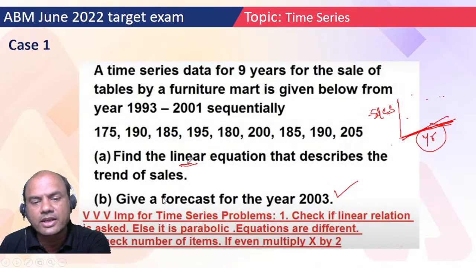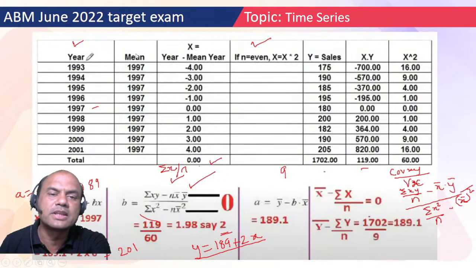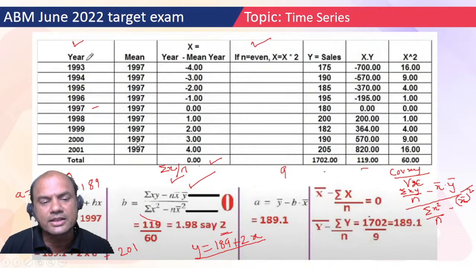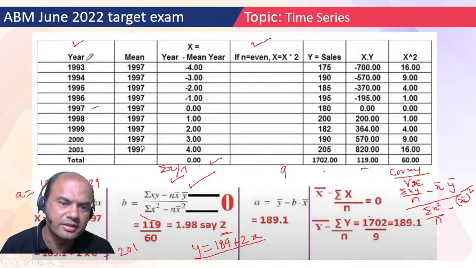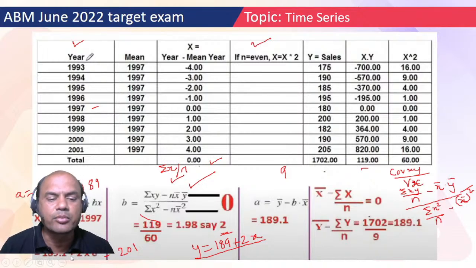And what is the next question? Calculate a forecast for 2003. Now how to calculate a forecast? Here again do the same logic. 1997 was the mean. So what you do is 2003 minus 1997. What is the answer? 2003 minus 1997. The answer is what? 6, isn't it? So input the value of x as 6. You get y equals to 189.1 plus 2 into x. So write it 6 over here. So you get 189.1 plus 12. So you get a 201.1, or you can roughly write it 201. So this will be the sales in 2003. Okay.